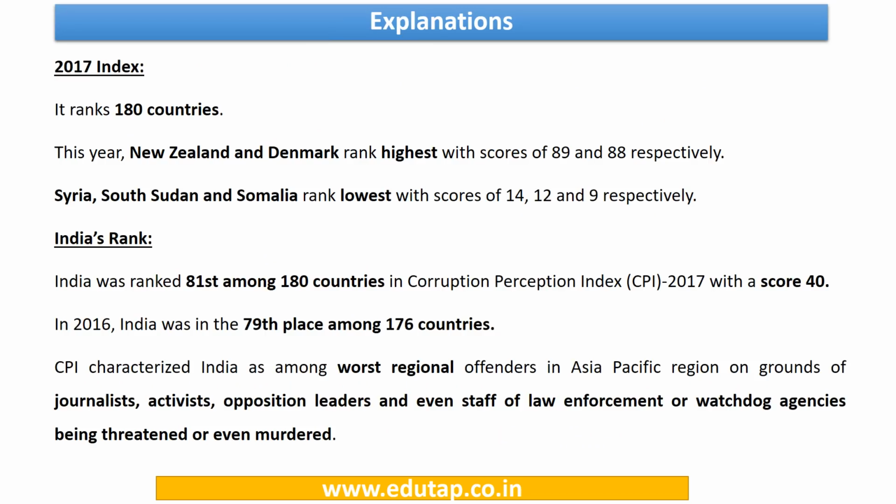Now let us see the various rankings. The Corruption Perception Index available with us is that of 2017, which is the latest available, so we need to memorize this for our examination. 180 countries have been ranked, and New Zealand has taken the first spot. We have just seen that it ranks countries from 0 to 100. If the score is towards 100, that country is less corrupt. It is followed by Denmark.